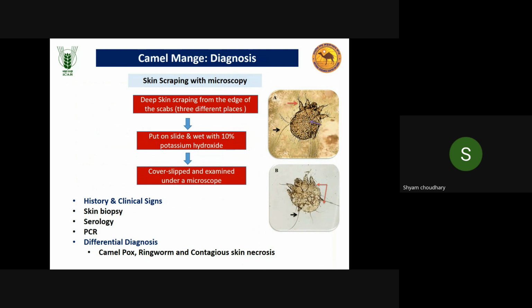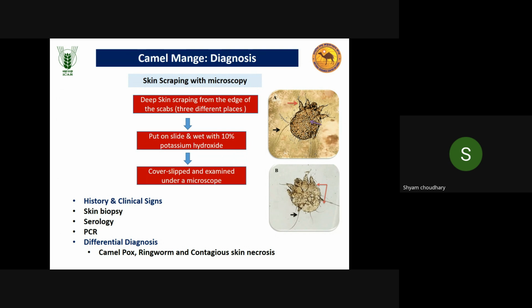Now we move to diagnosis. How will we diagnose this? Like in other animals, diagnosis is very simple. We will take a skin scraping and put it on a slide with 10% potassium hydroxide, so that debris and hair will be dissolved and the mite will appear under the cover slip in the microscope. It will be easily identified.